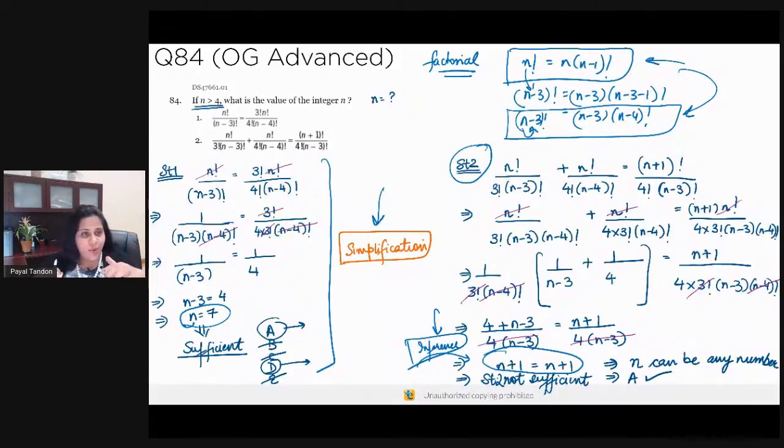See, what you did was you got a number from statement 1 and then you said, okay, does this number satisfy statement 2? That is not the intent of DS questions. When you are evaluating statement 2, it very much did. Why? Because statement 2 is applicable for all values of n, right? It's going to be valid whether n is 7, whether n is 5, whether n is 1000, whether n is 3000. It's going to be valid for all values of n. Right? So you fell in that trap of not knowing exactly how to approach these individual statements. And that's a very, very important thing. That's a DS process skill.